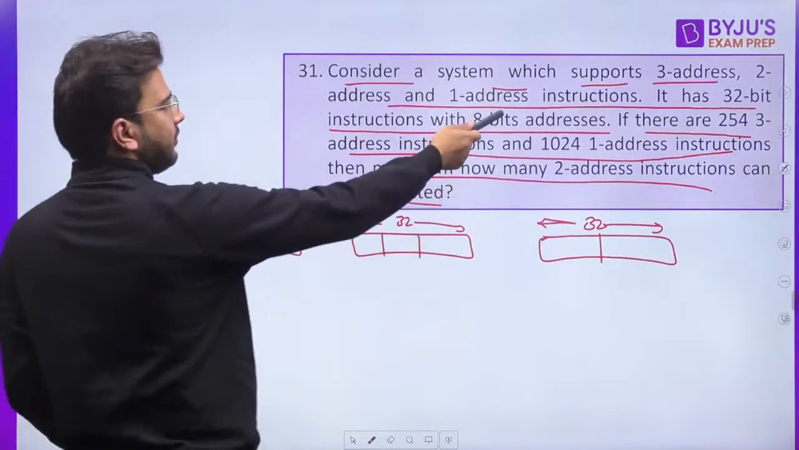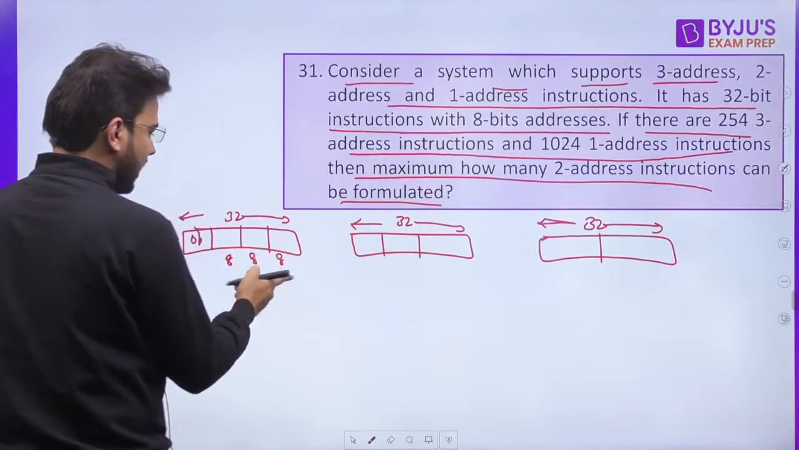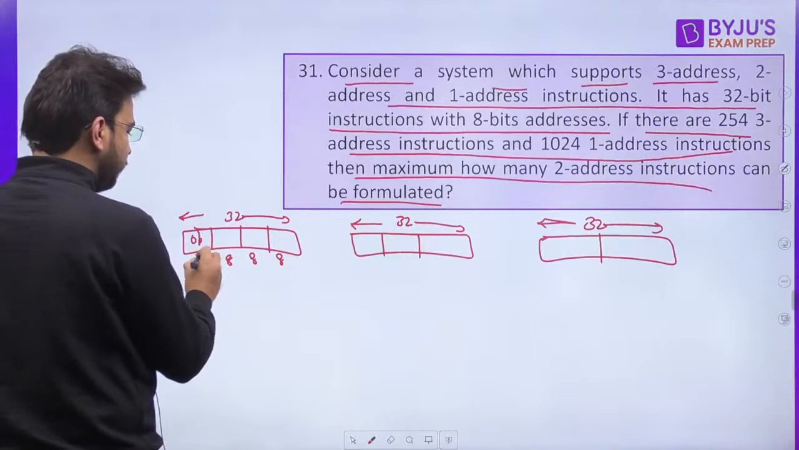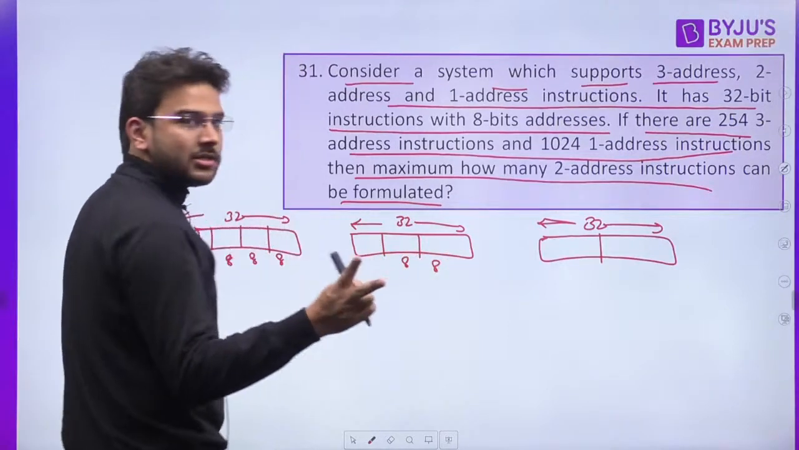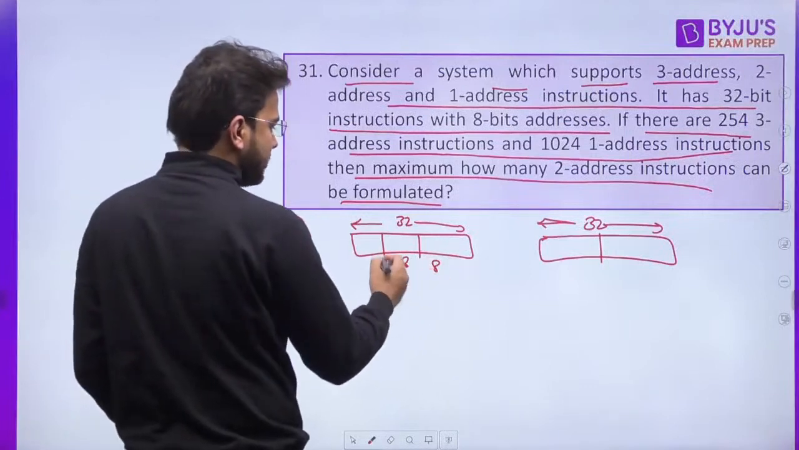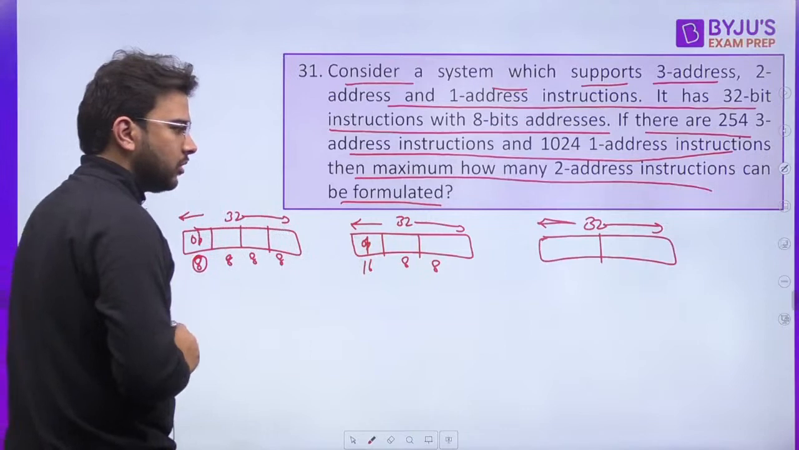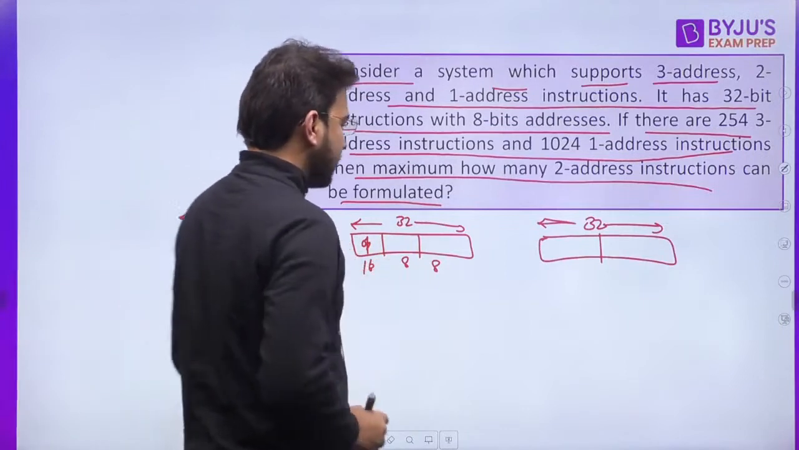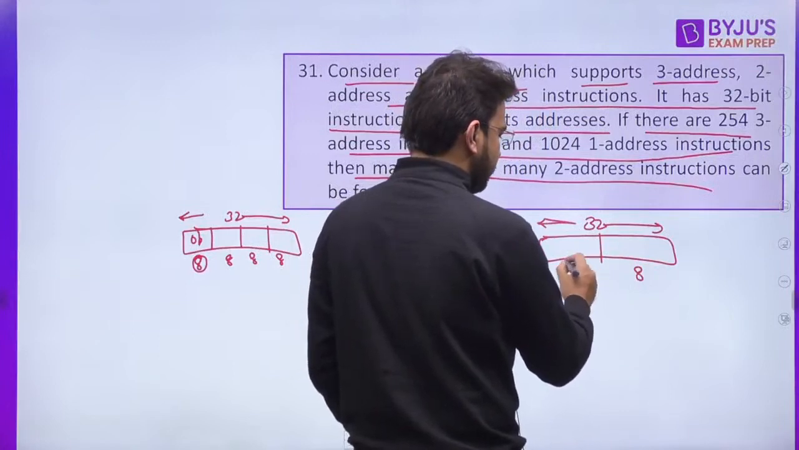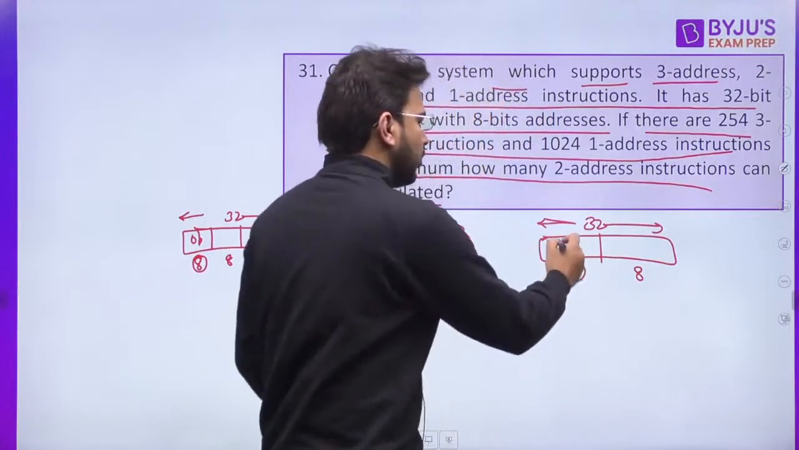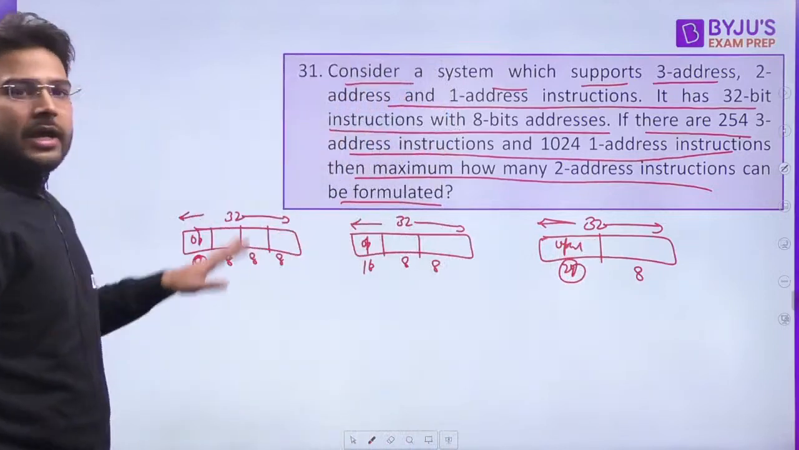So here in the 3-address instruction we have three 8-bit addresses. So 8, 8, 8, that is 24, and 32 minus 24 is 8. Here we have 2 addresses, so 8 bits, 8 bits. This is 16, and 32 minus 16 leaves 16 bits for opcode. Clear? And what about this one? Again 8 bits, so 32 minus 8, 24 bits we have for opcode. Clear?